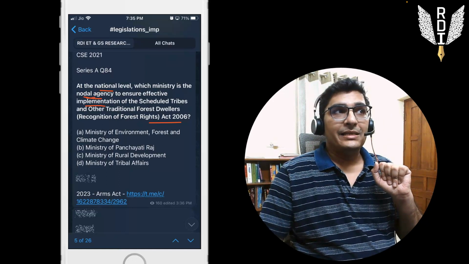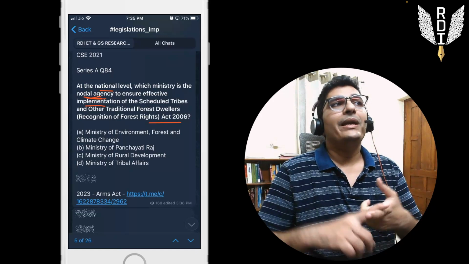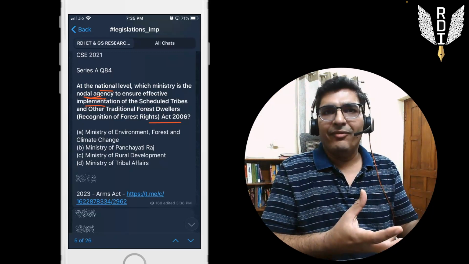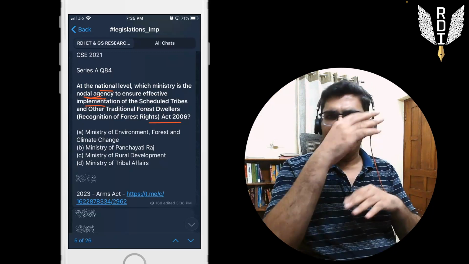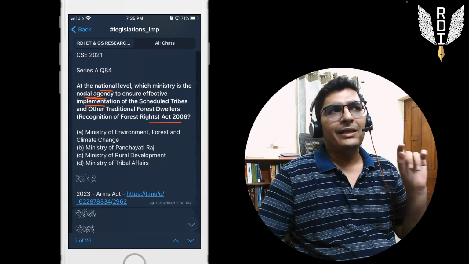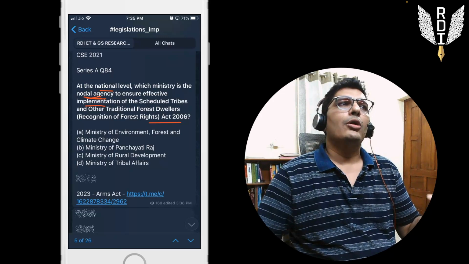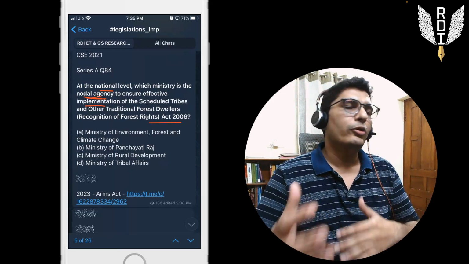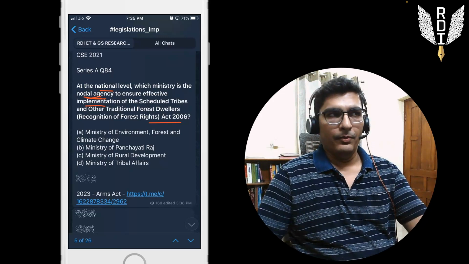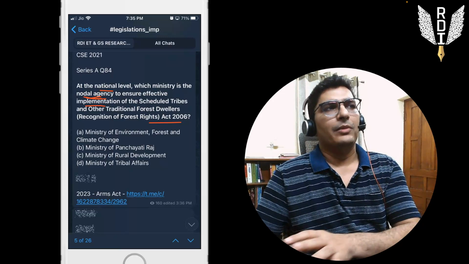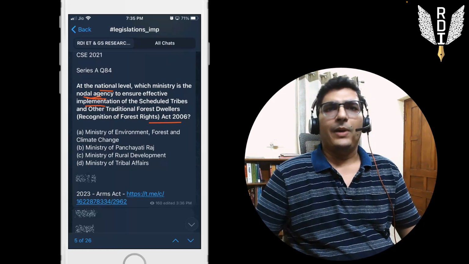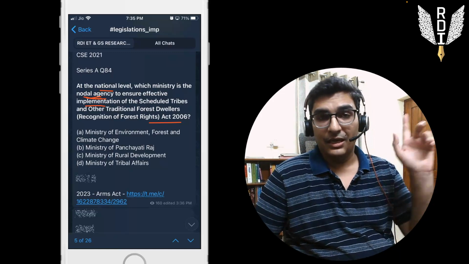So nodal agencies or implementing agencies, implementing ministries, bodies, and the structure in any given law at the national level, district level, local level, those kinds of things are very, very important from the knowledge angle. And these things are given in your monthly magazines also. You can really bank on your monthly magazines for collecting these pieces of information and prepare from them. They will collect everything in one place and you can go through them. That's the advantage of monthly magazines in these kinds of questions.